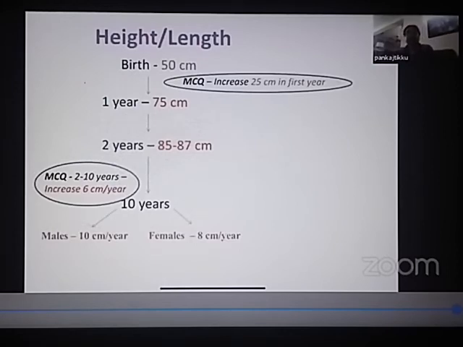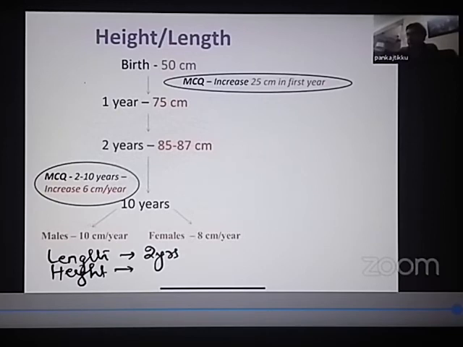After weight, the second age dependent parameter that we'll talk about is the height or length of the child. Please remember, length we normally take in a child in the supine position. So till 2 years we normally take the length of the child. After 2 years of age, we normally measure the height of the child.